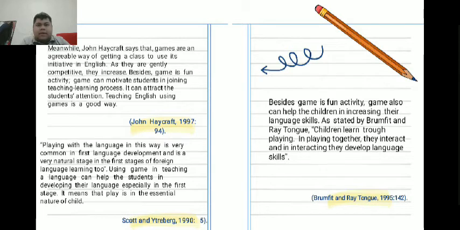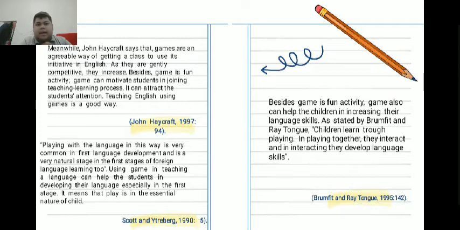Besides, games are a fun activity. Games can motivate students in joining the teaching learning process. It can attract the students' attention. Teaching English using games is a good way. Playing with language in this way is very common in first language development, and it is very natural in the first stage of foreign language learning too. Using games in teaching language can help students in developing their language, especially in the first stage.